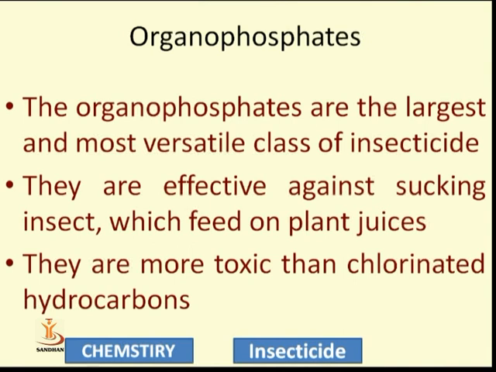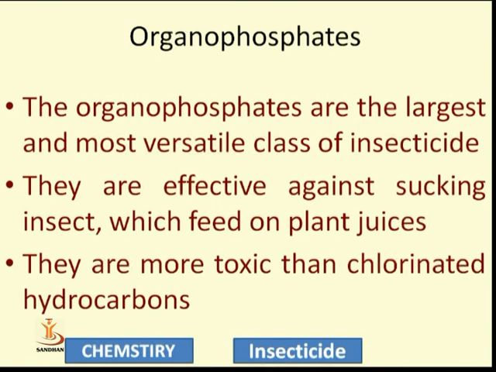They are effective against sucking insects which feed on plant juice. How do they work? What is the mode of action of organophosphate compounds? Generally we know about butterflies, or mosquitoes. Butterflies generally suck fruit juice. So when a butterfly feeds on plant juice, the insecticide enters into the insect, and then its work starts.